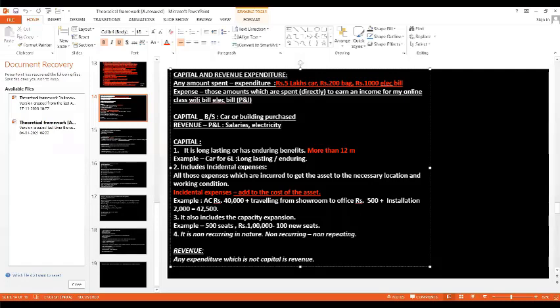So suppose we are buying an air conditioner for our college. Say, for example, we are all in the same college. We are buying an air conditioner for rupees 40,000. Now, from where shall we buy? You all name some shop. From where shall we buy?